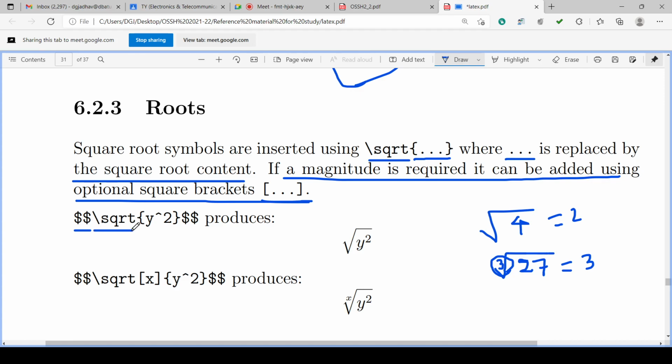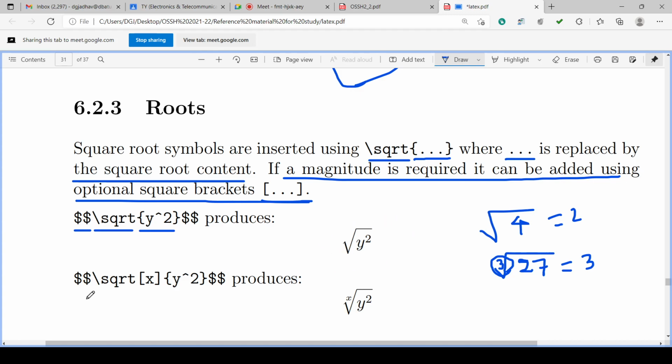Double dollar math mode is started for writing the equation on a separate line. Backslash sqrt will generate the square root symbol. The curly bracket is the content of the square root symbol, and the curly bracket has y cap 2. So cap in math mode is the power, and underscore is the index. So y cap 2 is y square, and double dollar completes the equation on a separate line, and that will produce this equation on a separate line, root of y square.